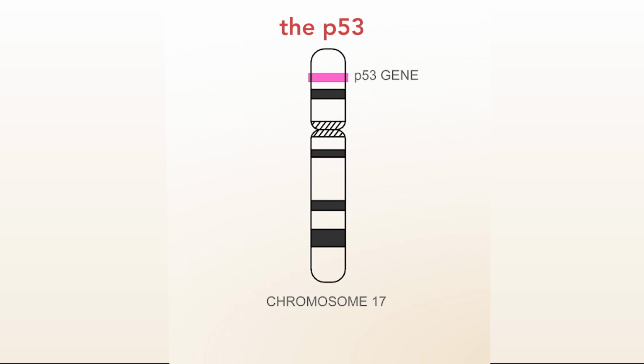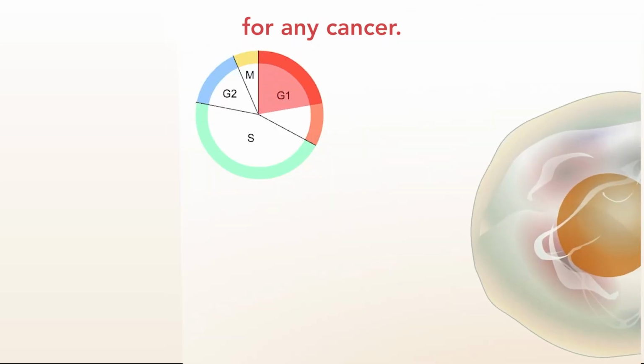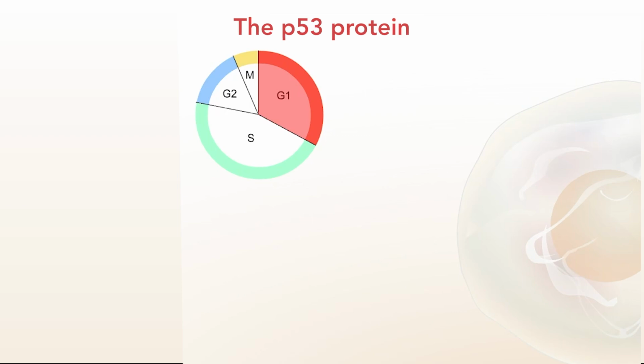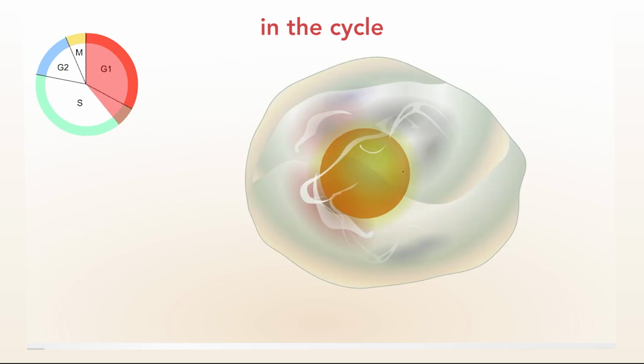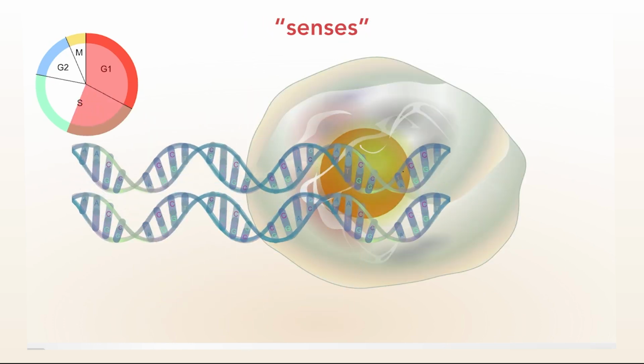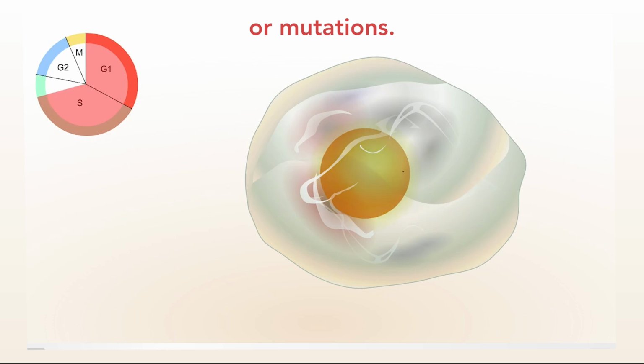Mutations in the p53 gene are found in 70% of lung tumors, the highest rate for any cancer. The p53 protein is a tumor suppressor, analogous to car brakes, because its activity helps counter tumor development. p53 occupies a checkpoint in the cycle of cell division, where it senses DNA damage or mutations. The cell cycle is composed of 4 stages. During the first gap phase, G1, the cell grows and replenishes its resources.